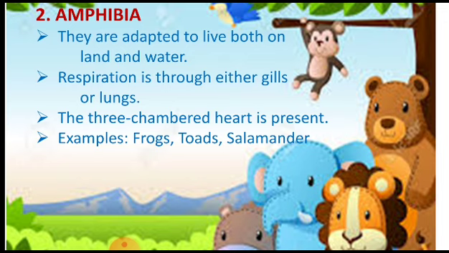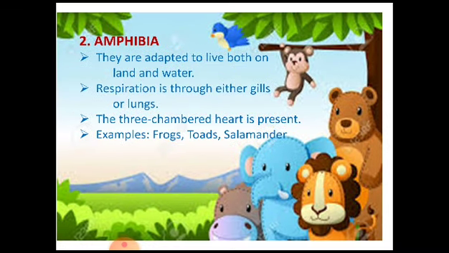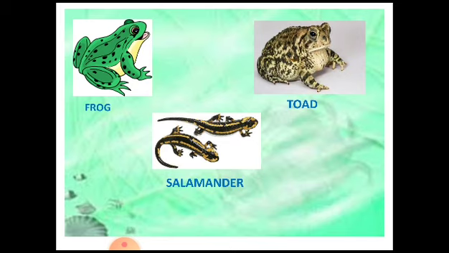Okay, now for the amphibians, the three-chambered heart is present. So the examples of these animals are frogs, toads and salamander. There are many other examples also, but I have just listed 3. Frog, toad and salamander.